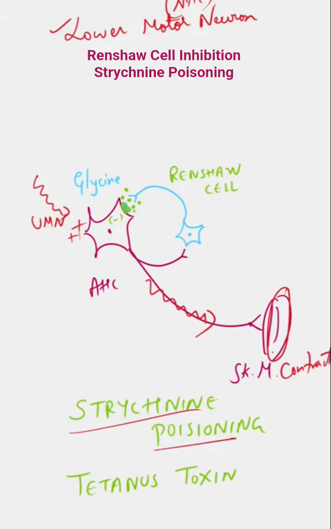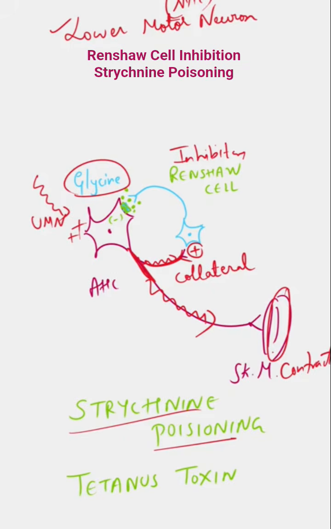At the same time, impulses also goes and activates the Renshaw cell via a branch which we call it as collateral. So there are collateral which is coming from the axon of the anterior horn cell, and that goes and activates your Renshaw cell. Renshaw cell is an inhibitory interneuron, and this releases glycine. Glycine is an inhibitory neurotransmitter.